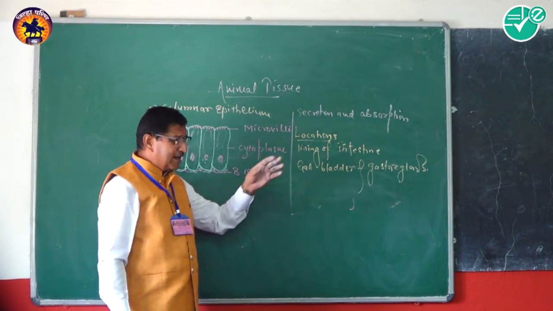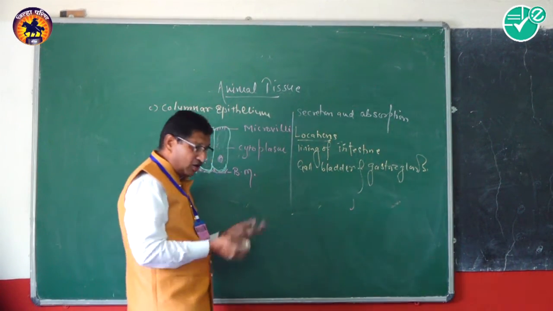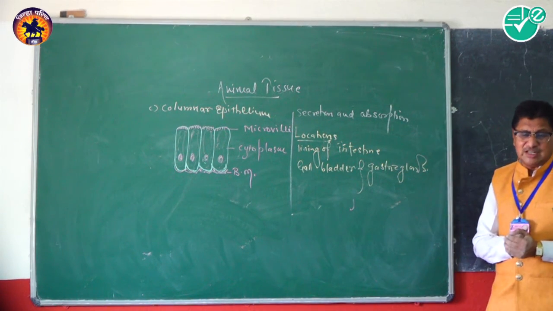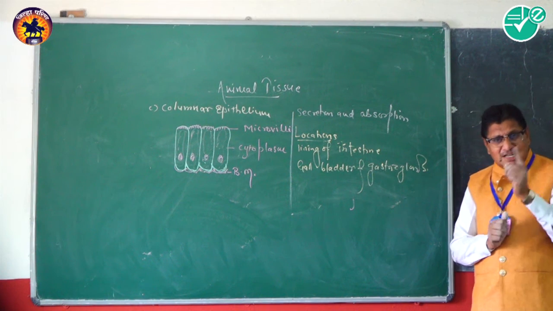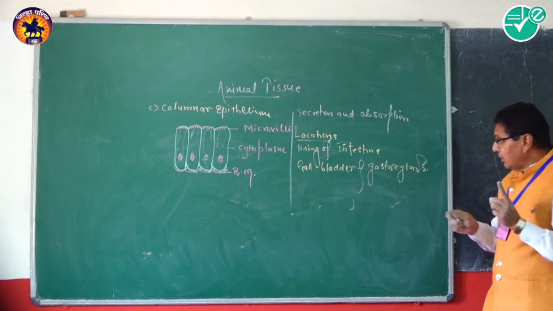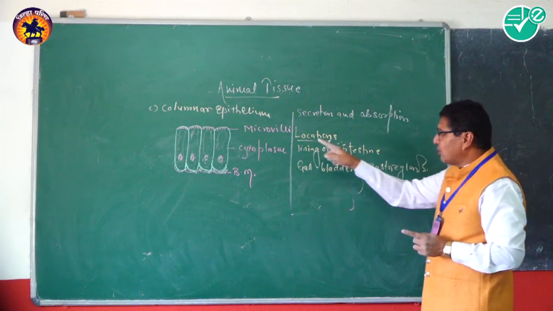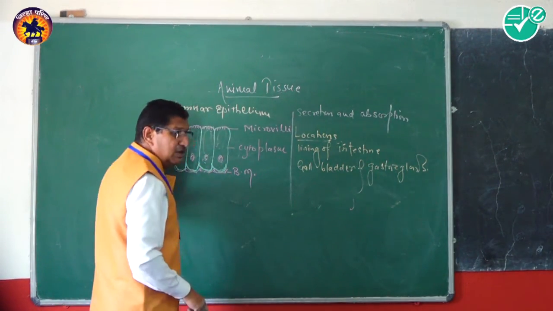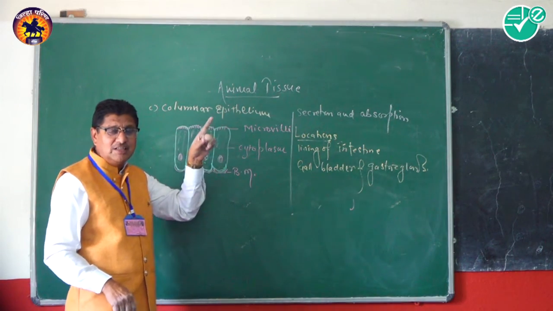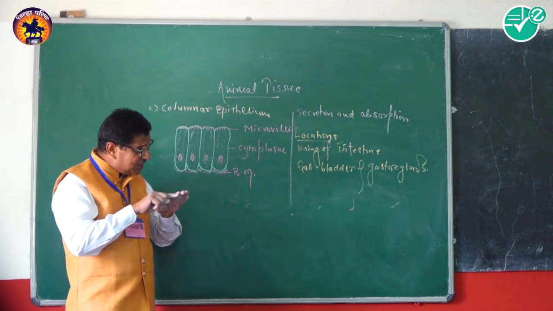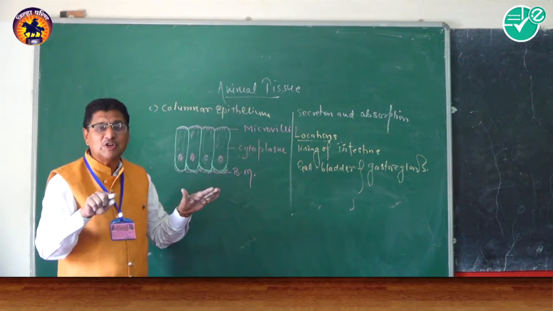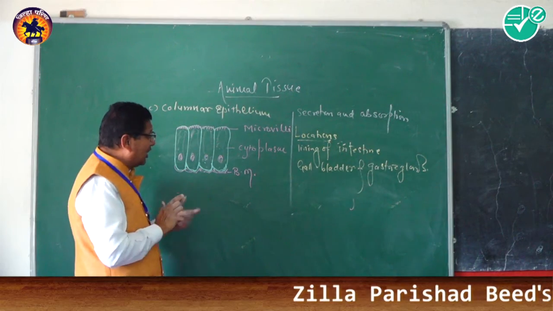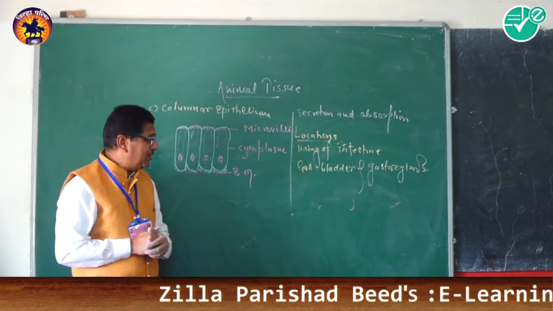Now, what is the lining of the intestine? The intestine is a part of the digestive system where the maximum absorption of content material takes place. For that purpose, the lining of the intestine is lined by the columnar epithelium, because this epithelium bears microvilli-like structures, and these increase the surface area for the absorption of wanted material.